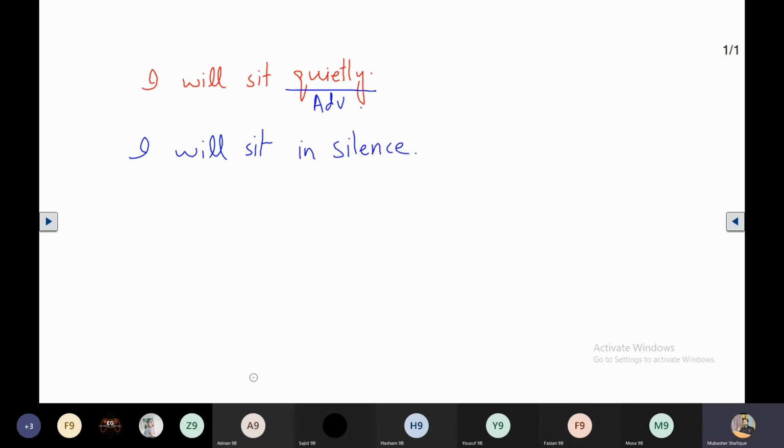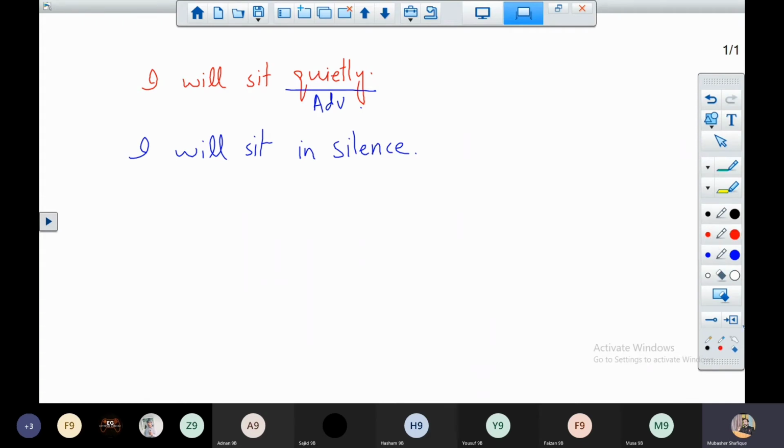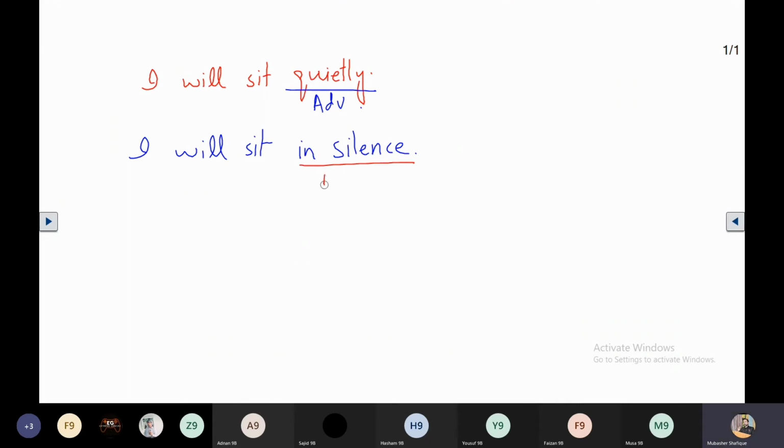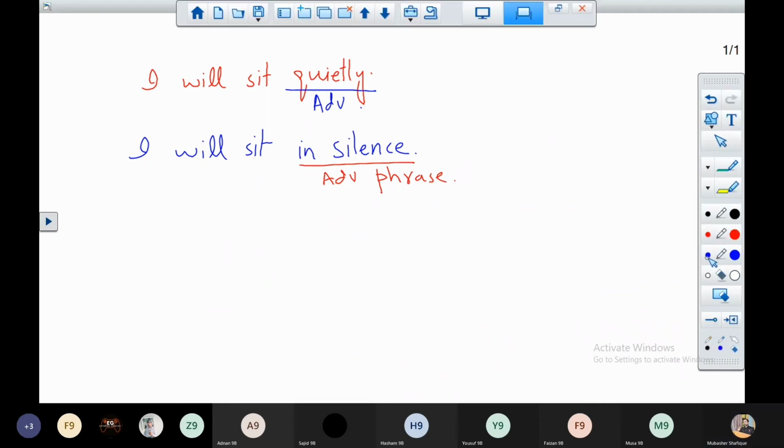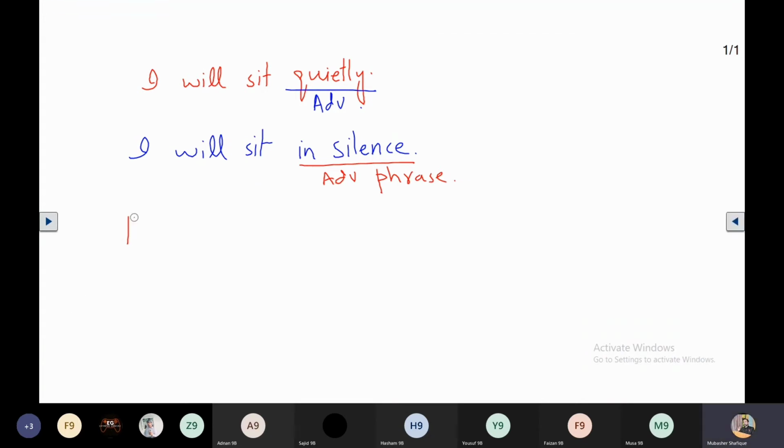So these words are used instead of an adverb. So these words are called an adverb phrase or adverbial phrase. Next, the next example is, he built his house